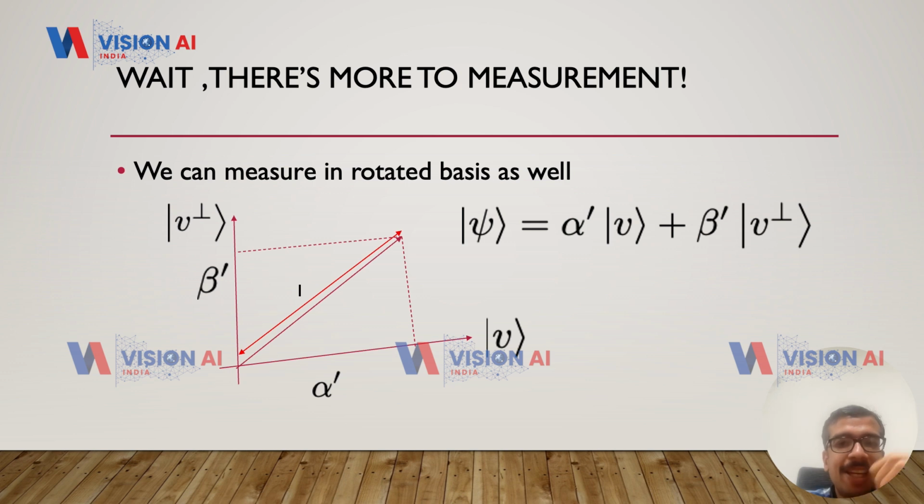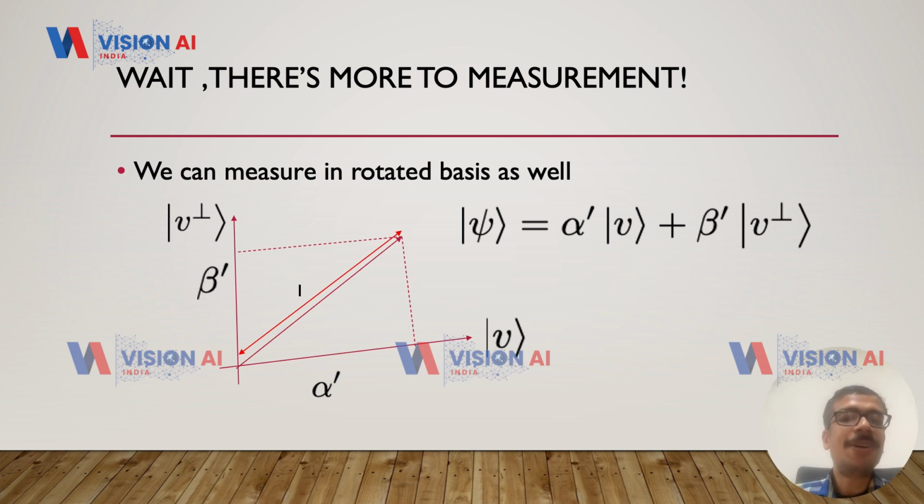Now essentially we can of course measure in the standard basis. Can we do something more? Well, we can also measure in the rotated basis. So if you express ket psi in terms of a rotated basis, let's say v and v perp, then you can write ket psi as alpha prime v plus beta prime v perp.